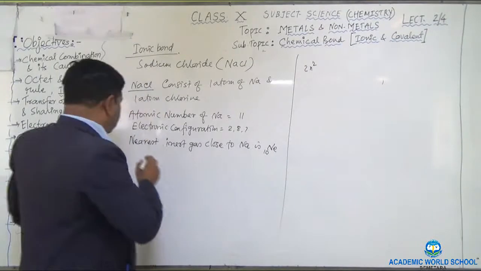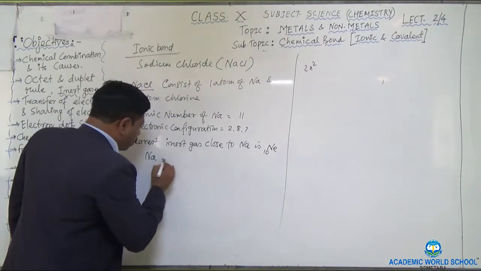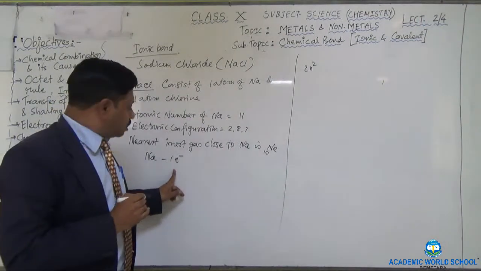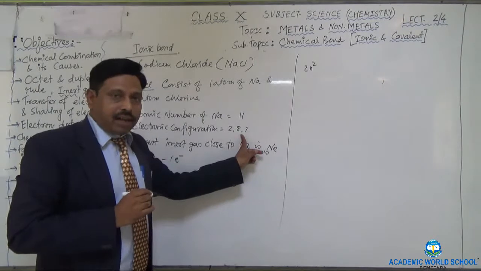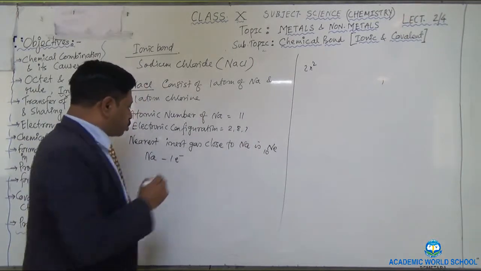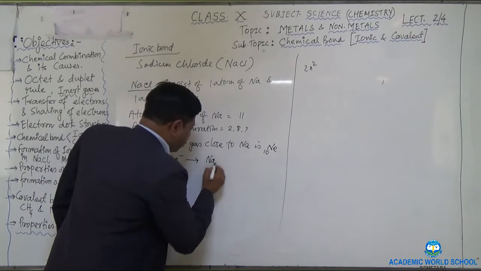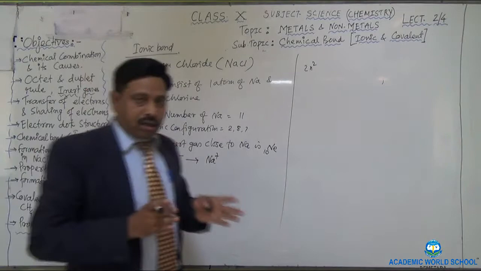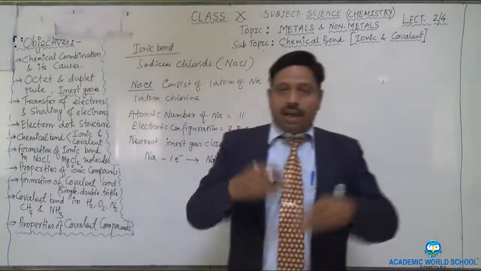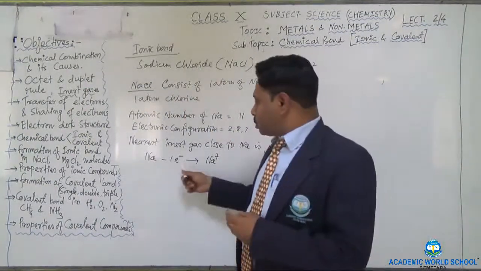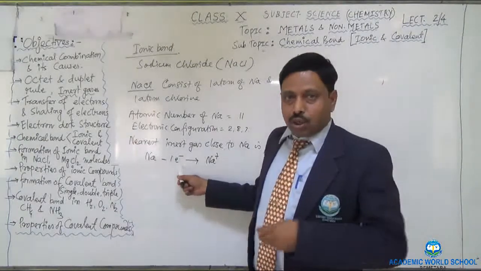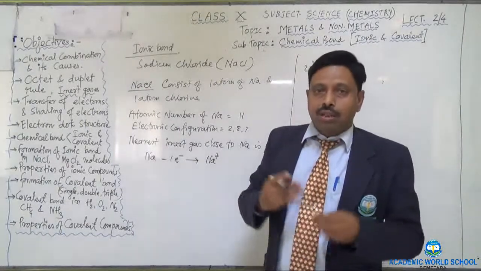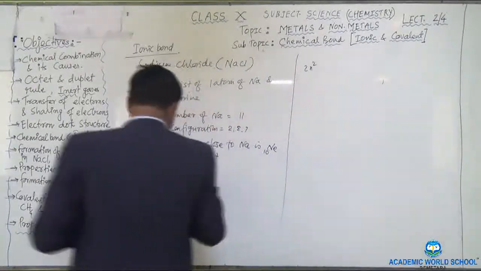Okay, so now you see that sodium loses 1 electron. Sodium minus 1 electron, or loses 1 electron. This 1 electron is coming from the valence orbit or the last orbit. So Na minus 1e converts into Na plus cation. Okay, when either the positive or the negative charge decreases, then the other charge will increase by default. So here you see one negative charge is decreased, so by default one positive charge will increase. So it will form Na plus. Na plus is the sodium cation. You can write it here, the cation.